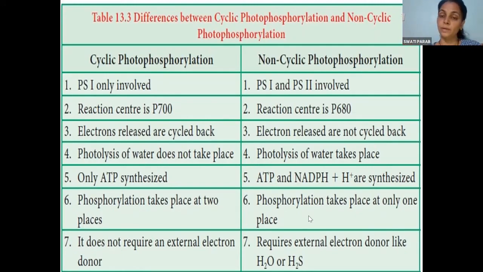Try to find out these answers. If you can't, we'll discuss in the next lecture. Simple. If there are more than one pigment molecules, more light energy will be absorbed, and the rate of reaction will also increase. Okay, so write it down in your own words.